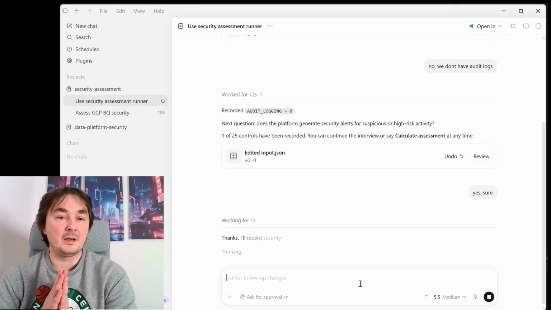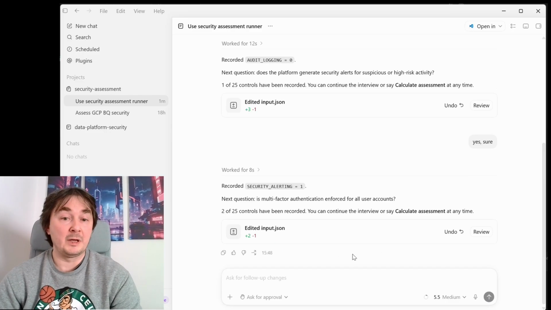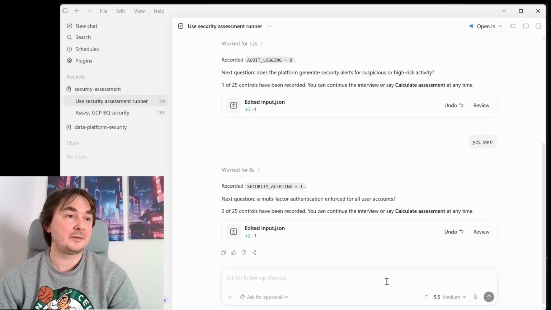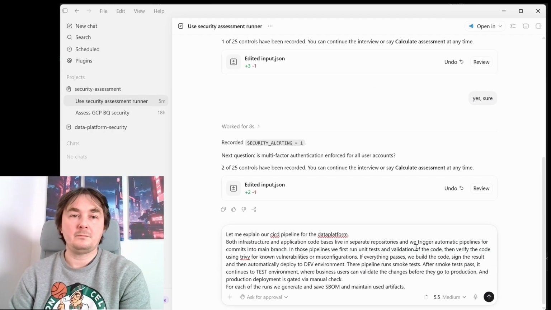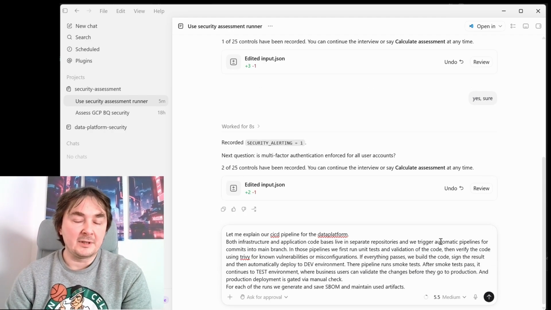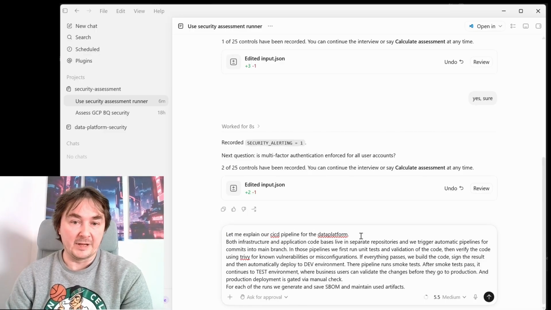With that, it indeed will add this control in the input as before. And on top of that, it will continue with questions. Let's skip it a little bit, and I will put a couple of controls implemented right out of the bat. So, something like that. I want to explain the CI/CD pipeline for this platform.